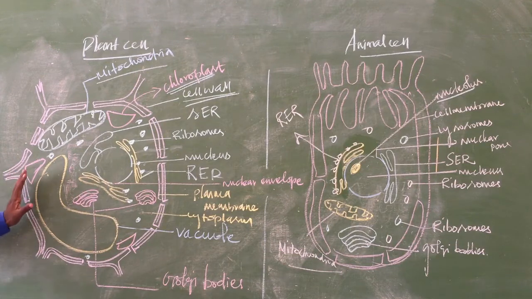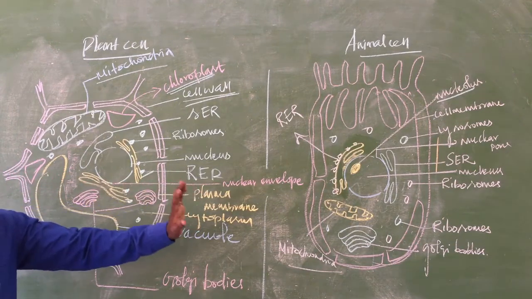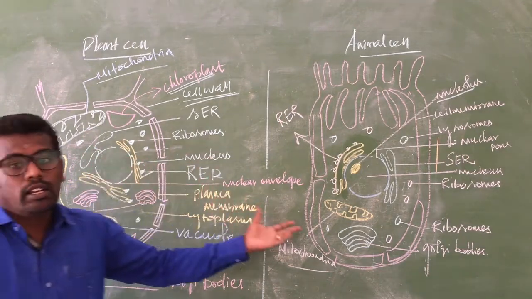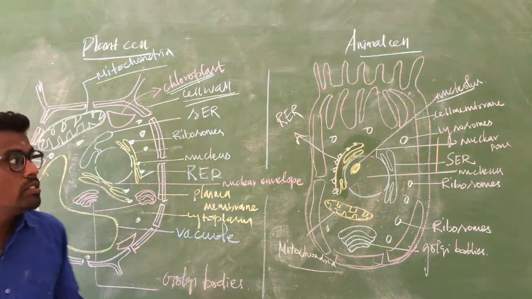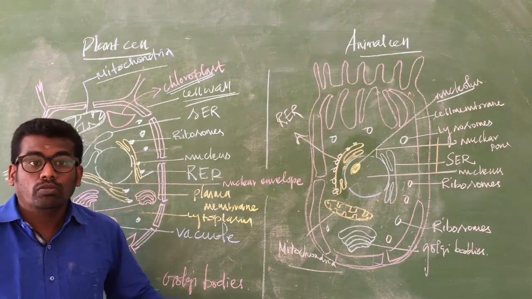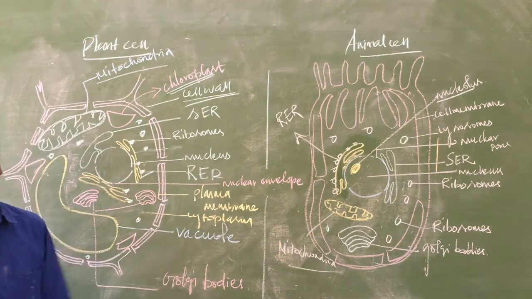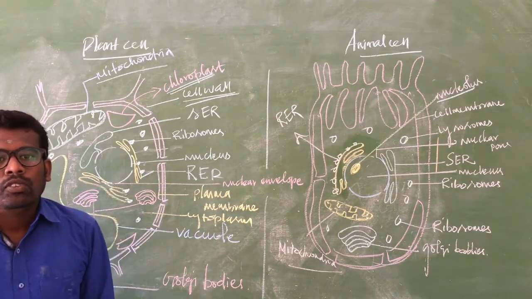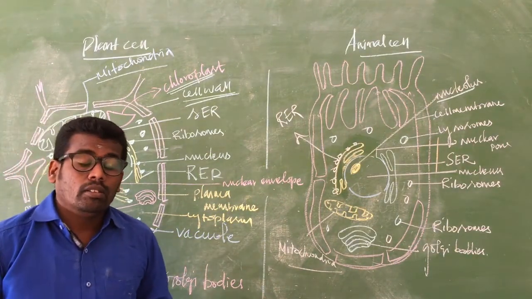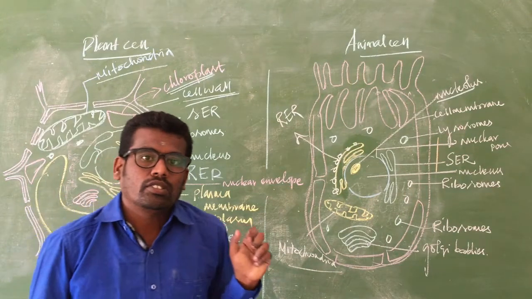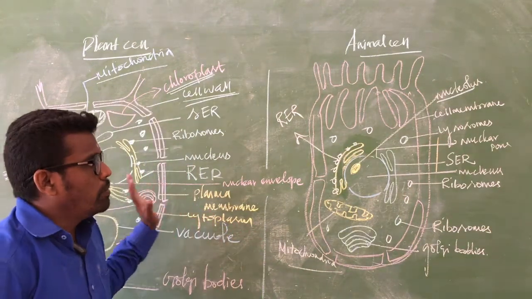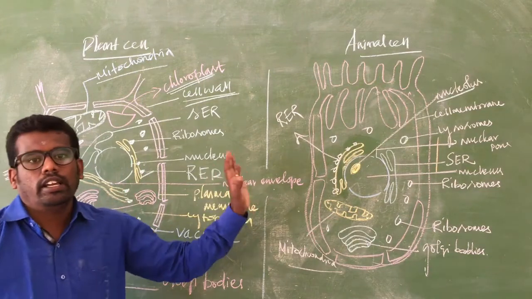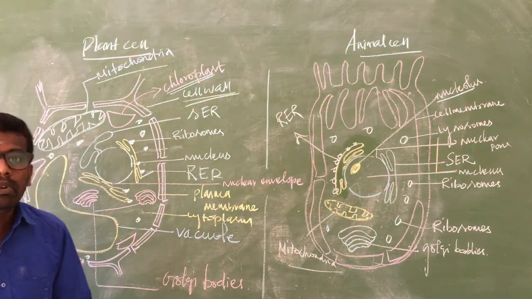Okay, so these are the major differences between the plant cell and animal cell. Kindly take practice in drawing this diagram. It's very, very important. Kindly take practice. This diagram only will be accepted. Okay, in the last year, 8th standard, we practiced some other structure, but from 9th standard onward, we have to practice this diagram only, not a simple diagram.